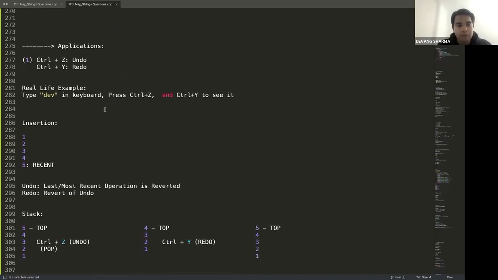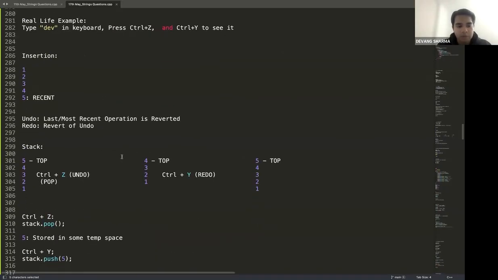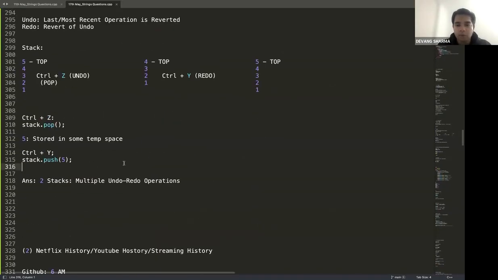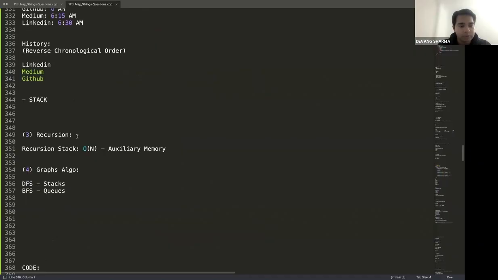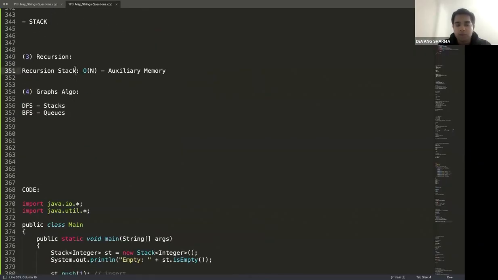Then we talked about applications, undo and redo operations. How does undo redo operation look like? What's the minimum number of stacks we need? All of those we discussed. Any kind of history that you can see, streaming history, Netflix history, YouTube history, all of that stack would be used. Recursion based questions, recursion always gets a recursion stack, which is big O of n auxiliary space. That's where stack is used. Graph algorithms, DFS are built on stacks, BFS are built on queues.